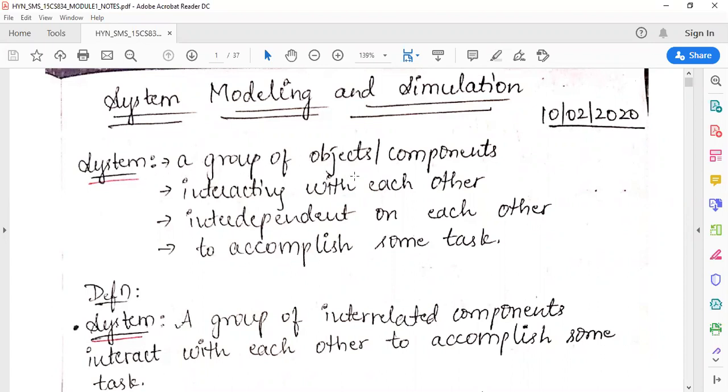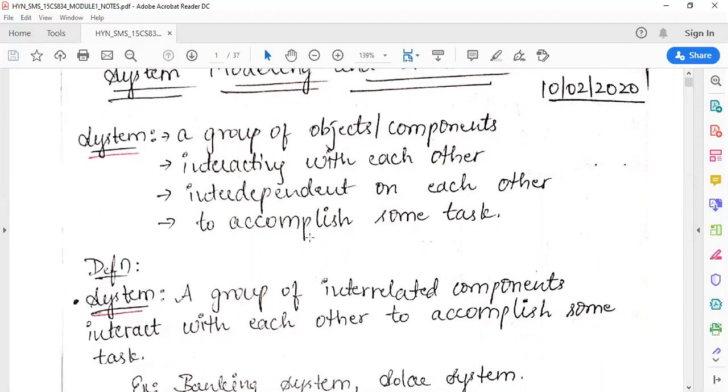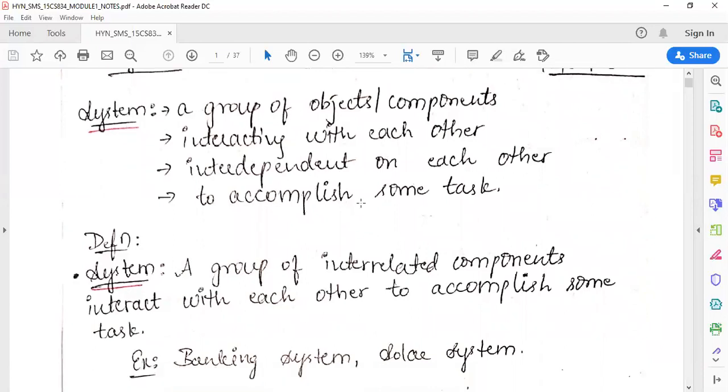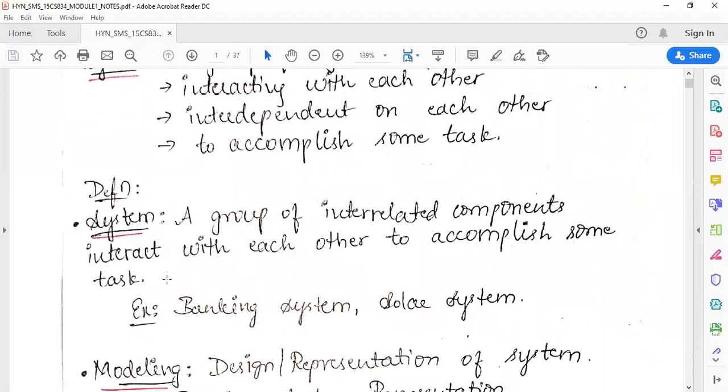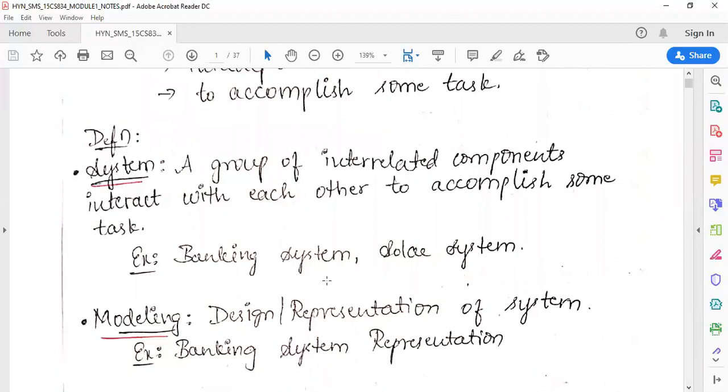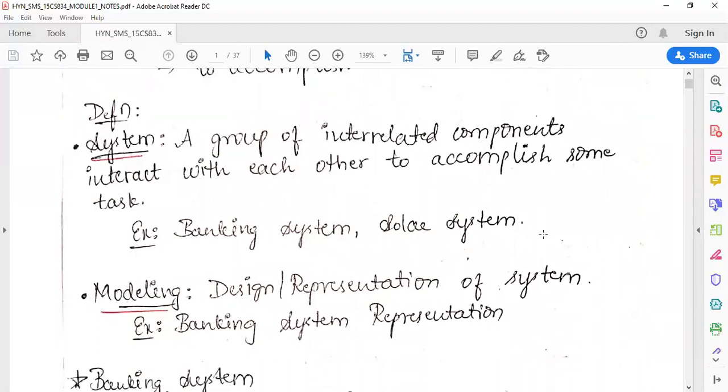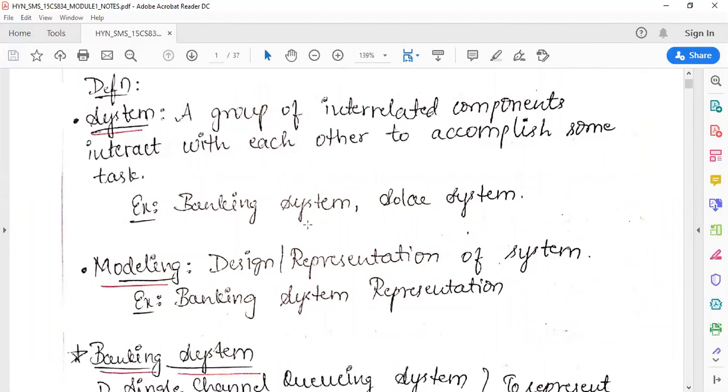As we know, a system is nothing but a group of objects or components which interact with each other in order to perform some task. So a system is a group of objects or components which interact with each other in order to accomplish some task. Each and every component in a system is independent of the other. For example, we have the banking system and the solar system; all these are different examples of a system.